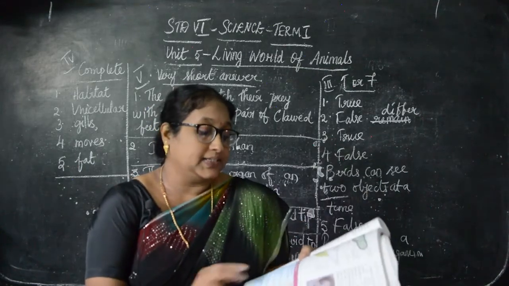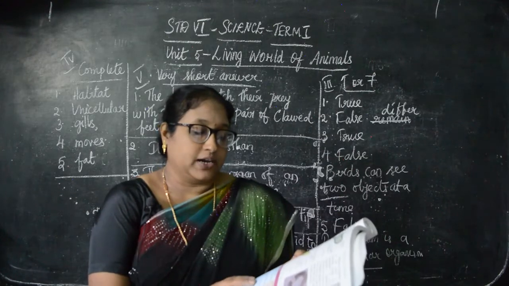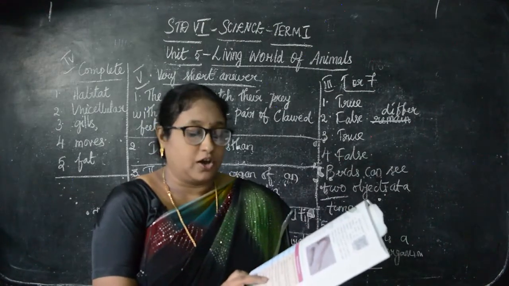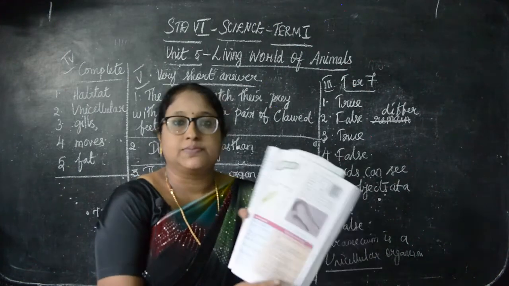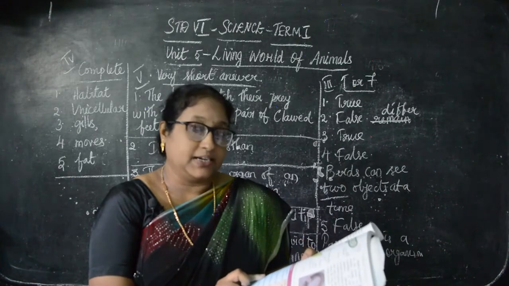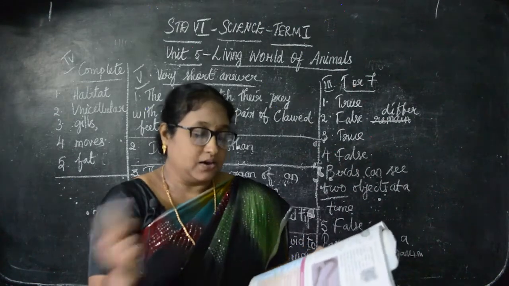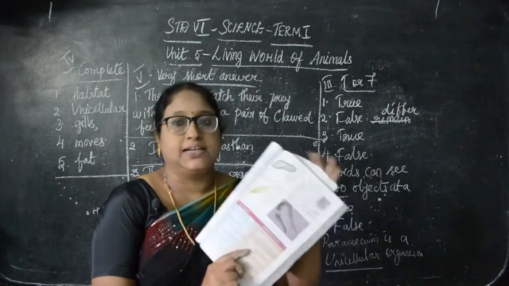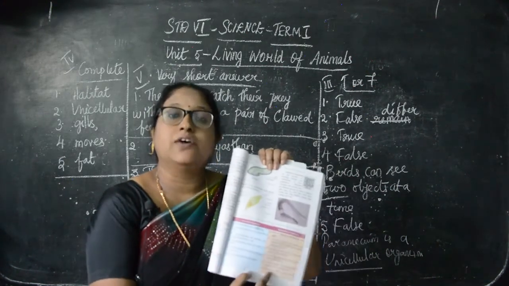The next point is they lack tissues, organs and organ systems. Put a tick there. On the right side: they are composed of tissues, organs and organ systems. Then next: growth occurs by an increase in the size of the cells. On the right side: growth occurs by an increase in the number of cells by cell division. So here four points and there four points you will write.